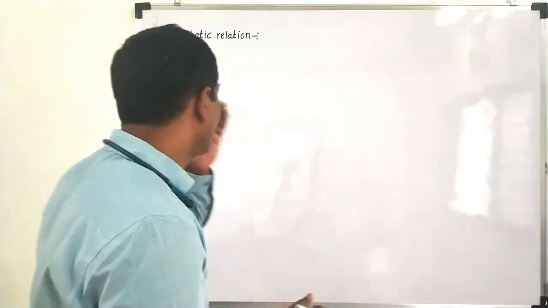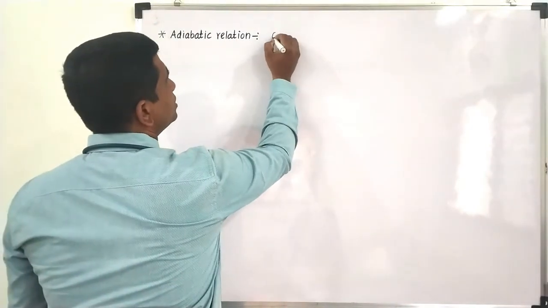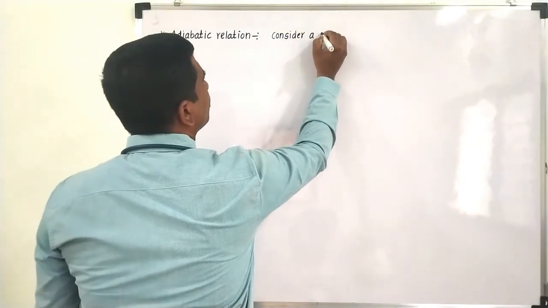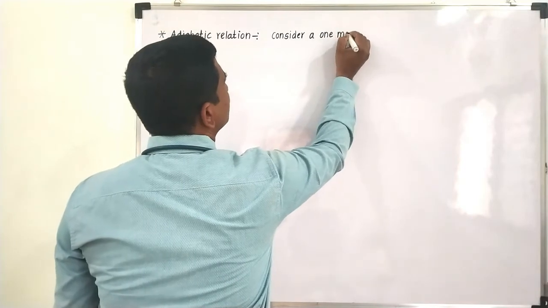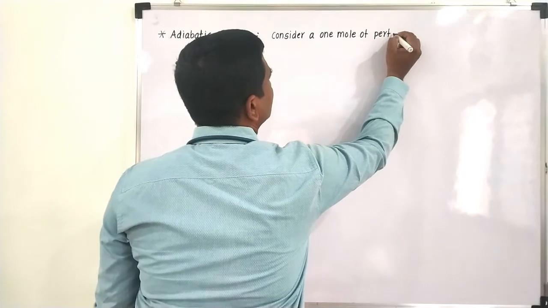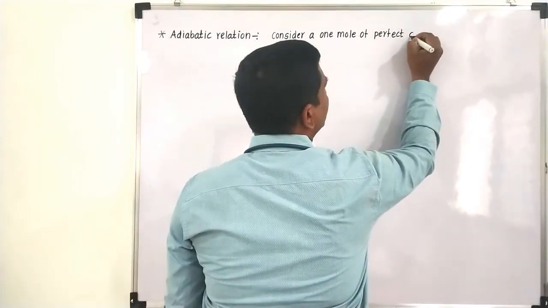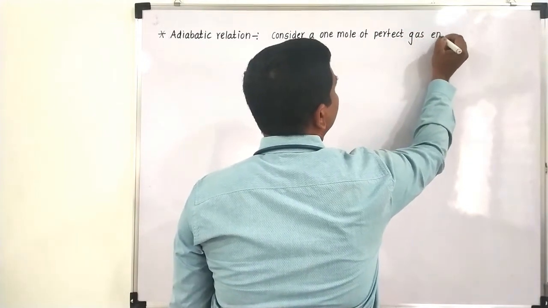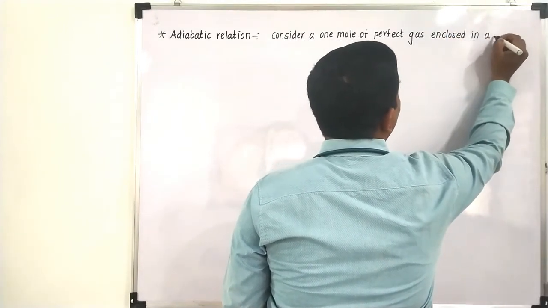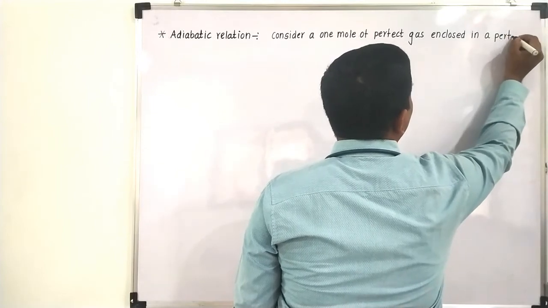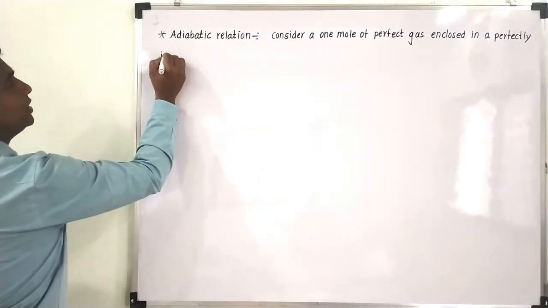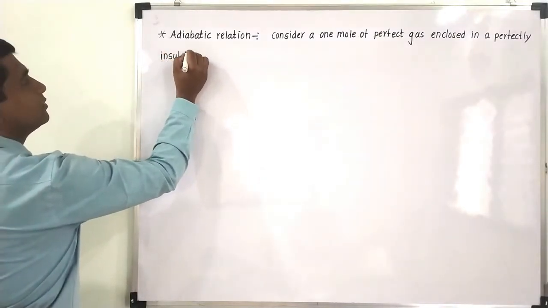So first of all we'll note down the description. Consider 1 mole of perfect gas enclosed in a perfectly insulating cylinder.